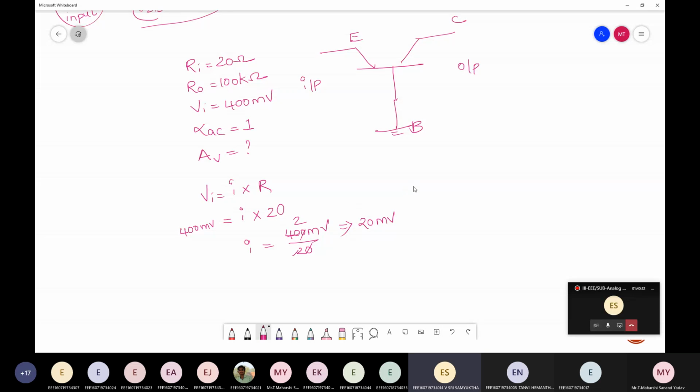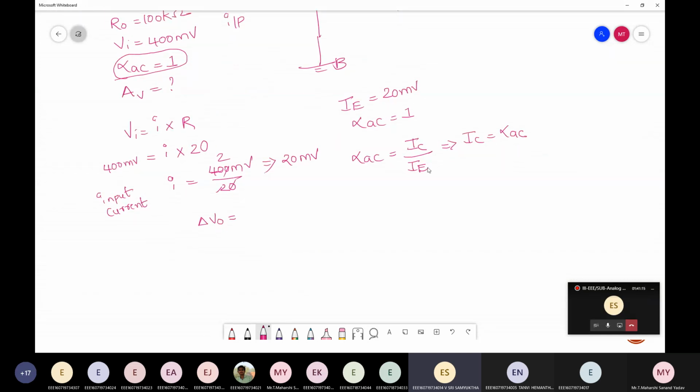Next, how to find V out? Is the current I got now the input current or the output current? Input current, so is it IC or IE? It is IE. So I got IE as 20 milli. He is saying that alpha is equal to 1. What is the relation? Alpha AC is change in IC by change in IE.